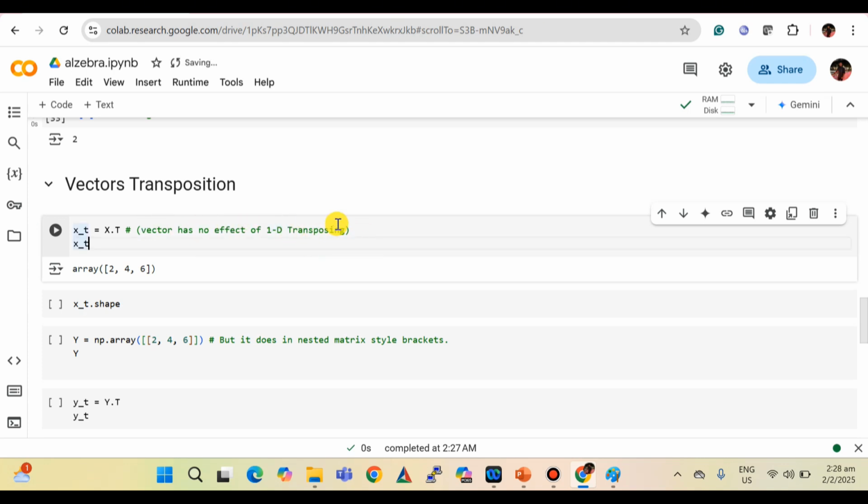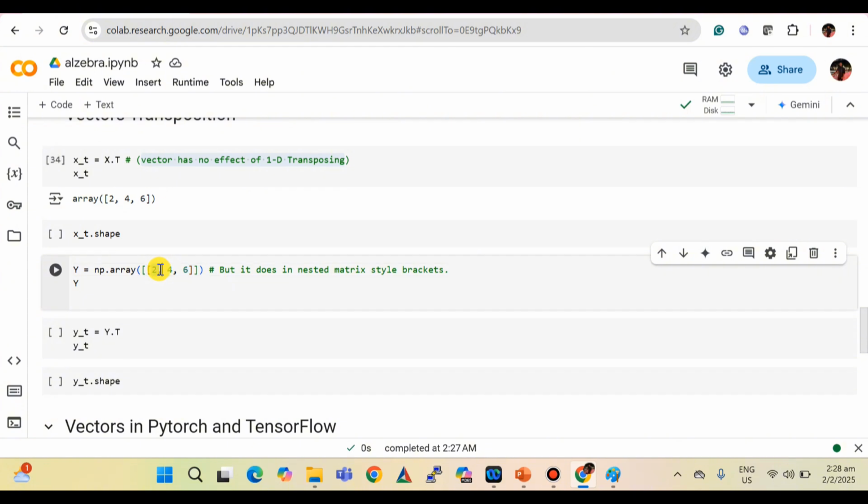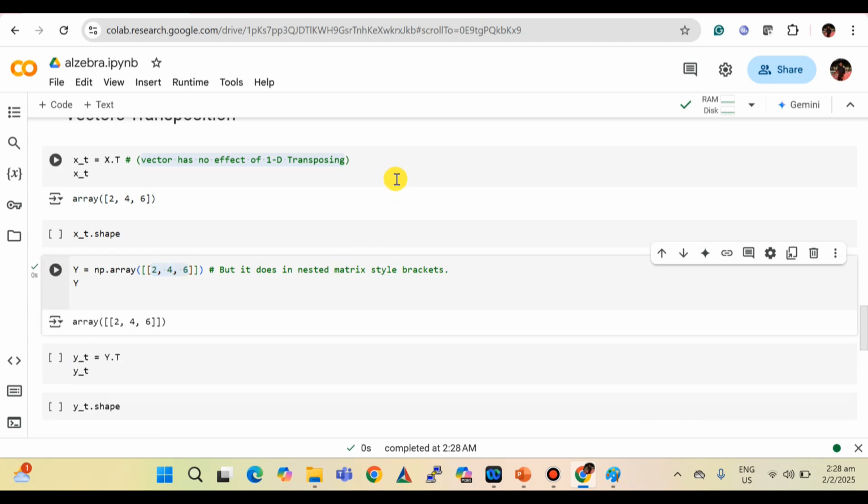You should note at this point that in 1D space, the vector doesn't have any effect of transposition. That's why the array will be the same. However, if we define nested values, nested matrix-style brackets, then it has the effect of transposition.